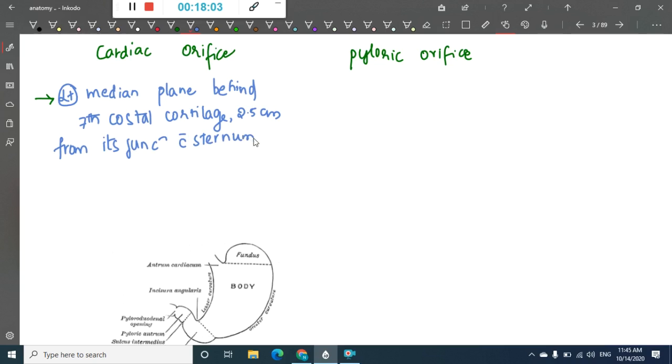I'll just tell you what this means. It is situated at the lower border of T11. So that is cardiac orifice.